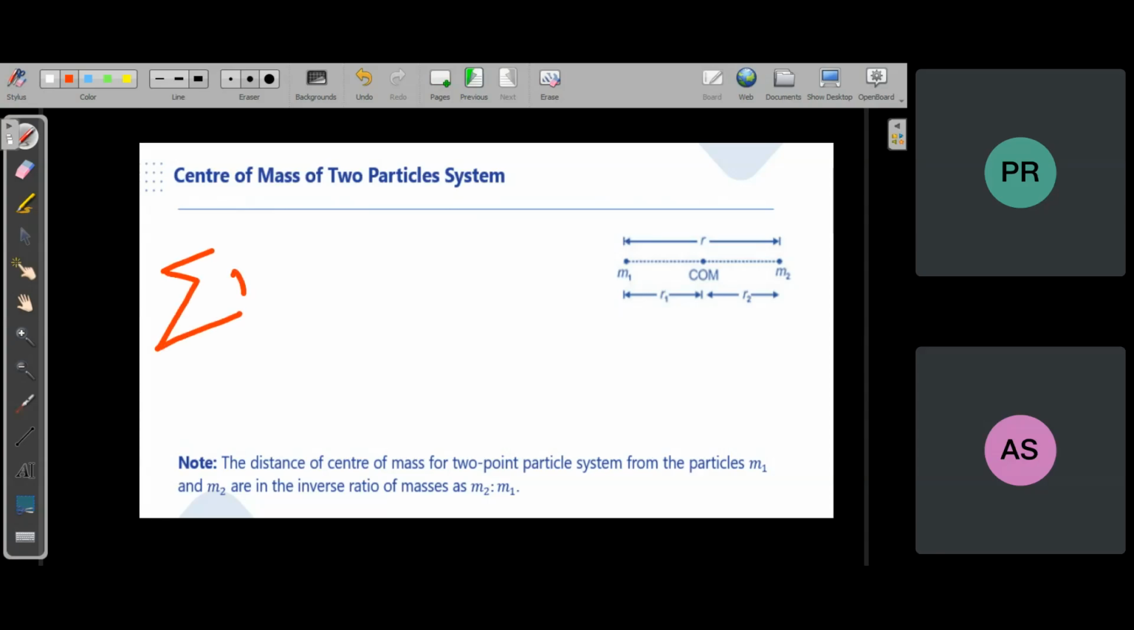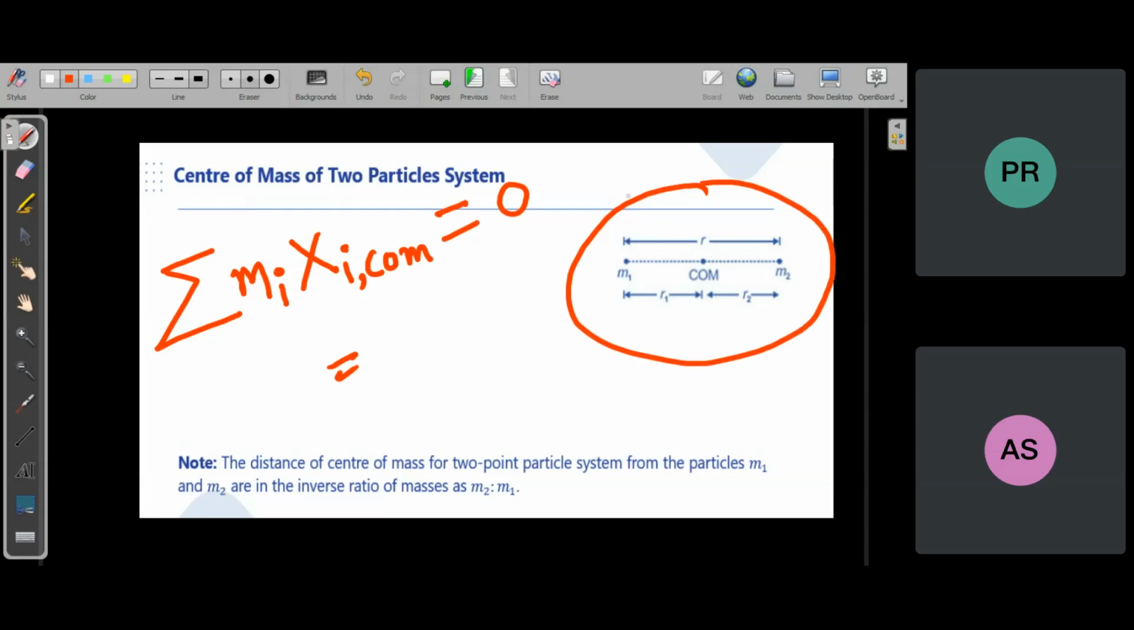Summation of mi xi, but this i is with respect to the COM. If you take this, it is called the mass moment about the center of mass, and that will always be 0. From this formula also you can find the center of mass. This is the basic one actually. If you don't want to use this formula, then you directly use the x coordinate of center of mass formula. So solve it, find it.